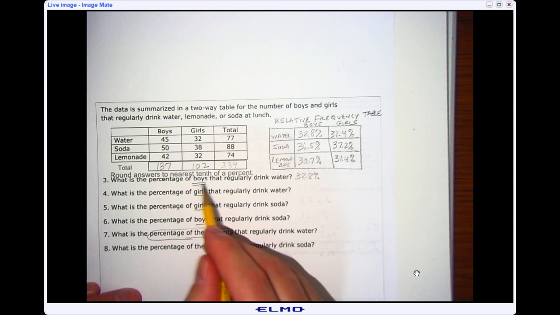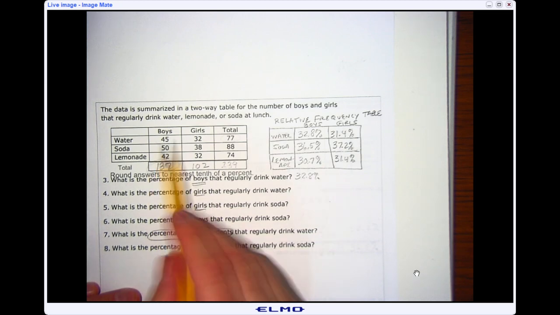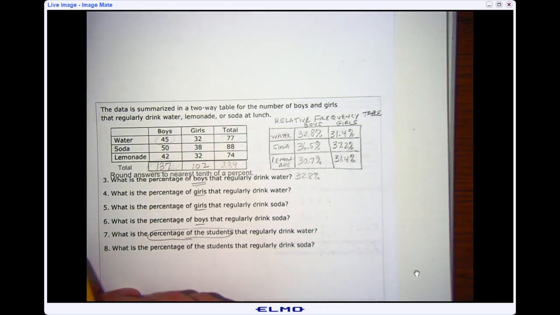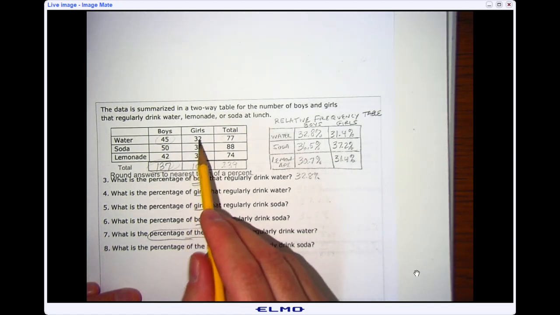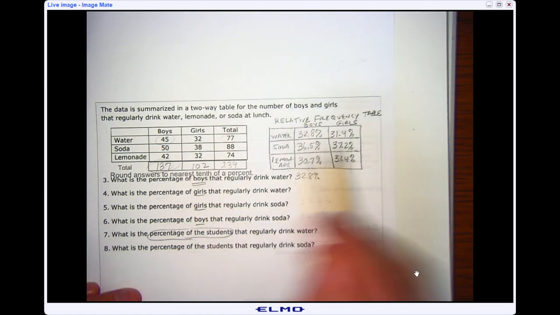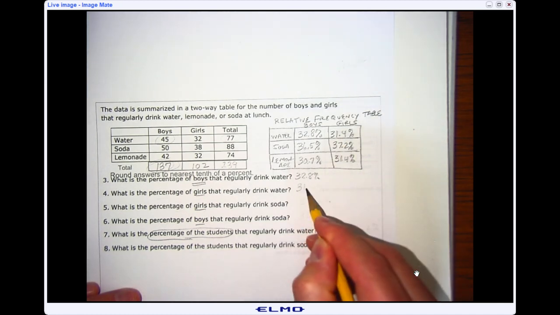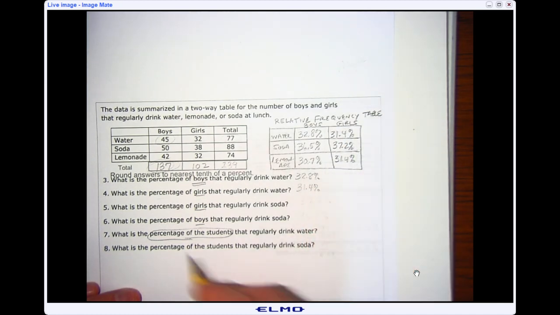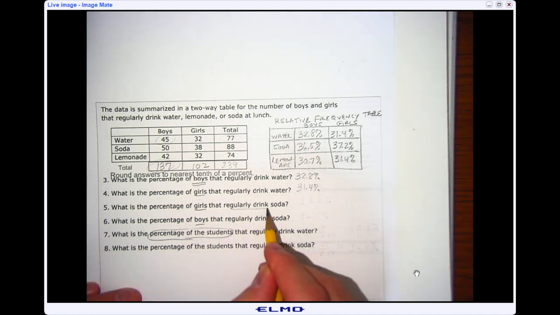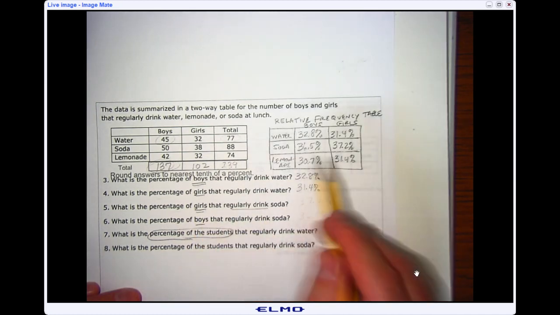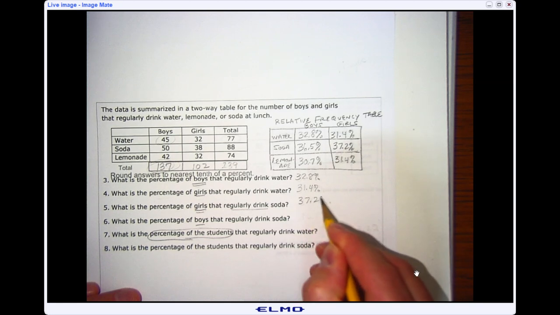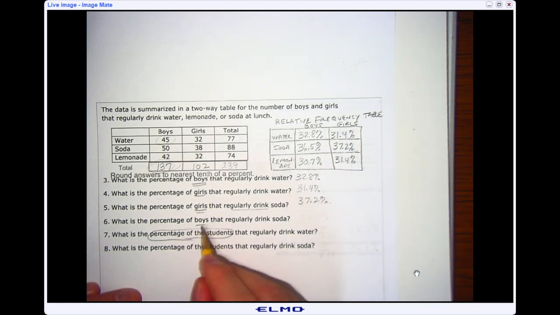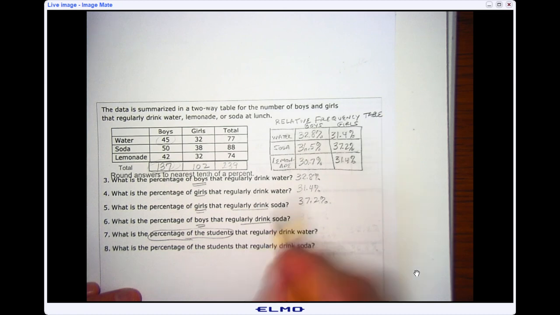Also, because we're talking about just boys, we're only going to look at the number of boys and what they drink for water. We're not going to look at the total. It's the same thing for girls. So we're going to look at girls, 32 out of 102, which we already did, which would be 31.4%. Again, what percent of girls regularly drink soda? Because it's talking about girls, we can just look at girls and soda, and that would be 37.2%. Same thing, again, just boys that regularly drink soda, that's going to be 36.5%.